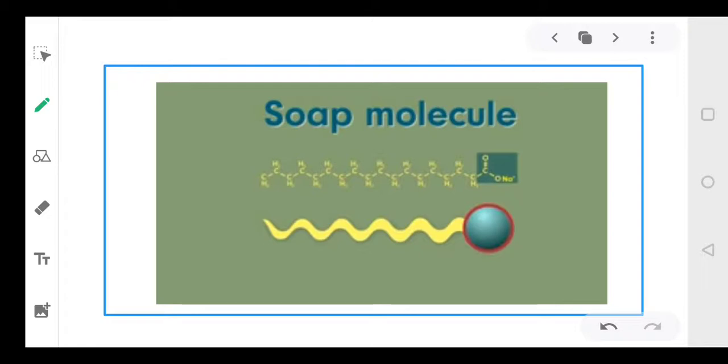As I told you, the soap molecule has a long hydrocarbon part. Now it becomes very difficult to remember the long hydrocarbon part, so we represent it by a very simple structure like this. A soap molecule has a tail and a head. We can represent it simply like having a tail and a head. Right everyone? So generally we do not write the complete formula like this, but we represent the soap in this form.